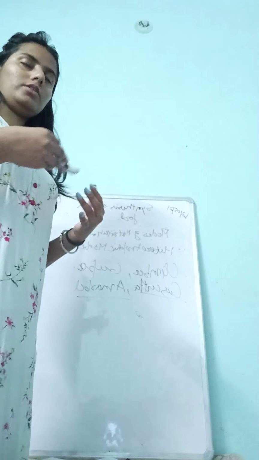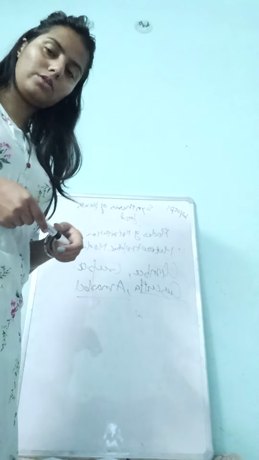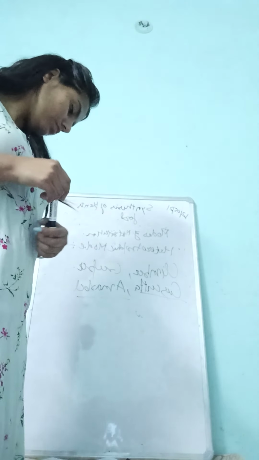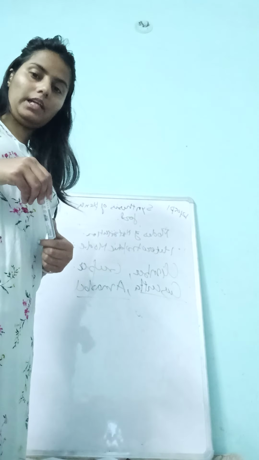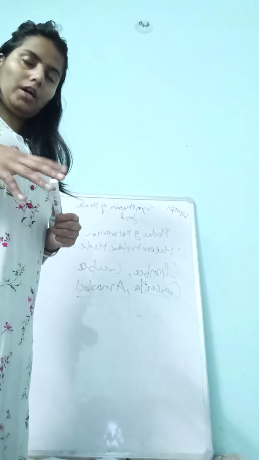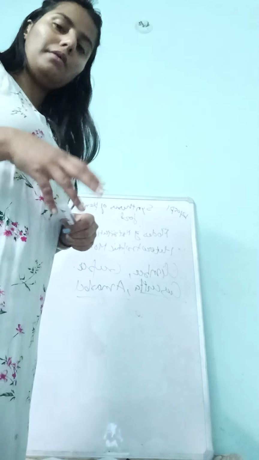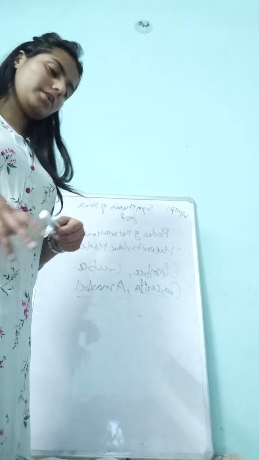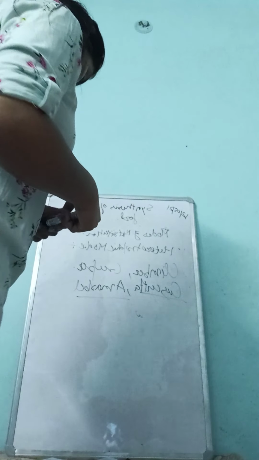We will discuss it in further classes. We are also dependent on the parasitic or heterotrophic mode of nutrition, like some organisms are also dependent on it.